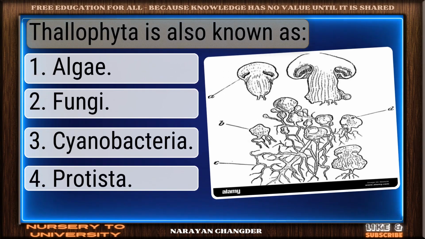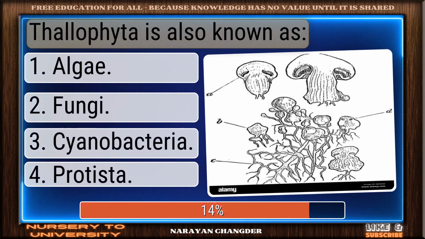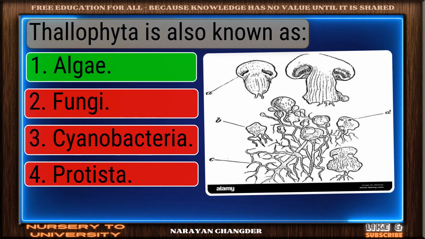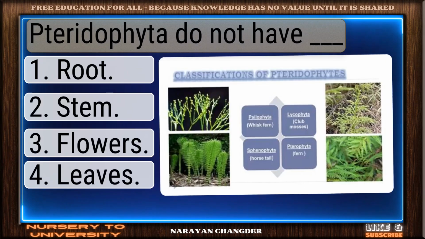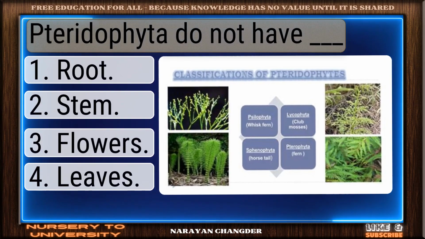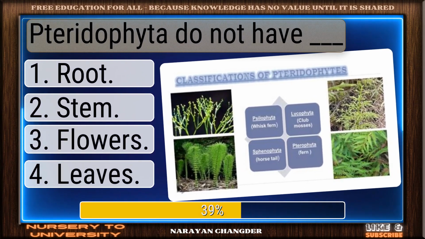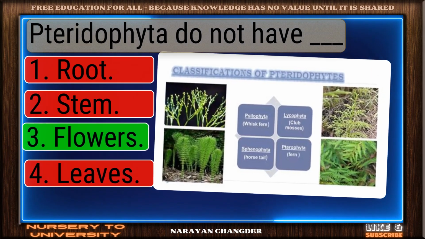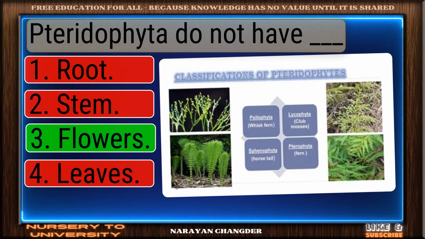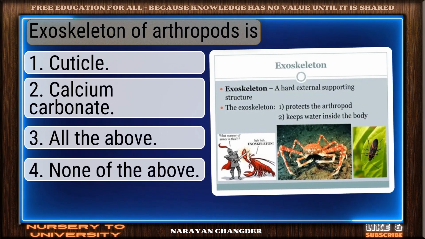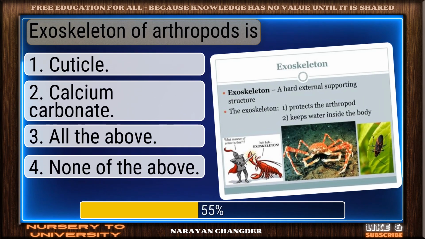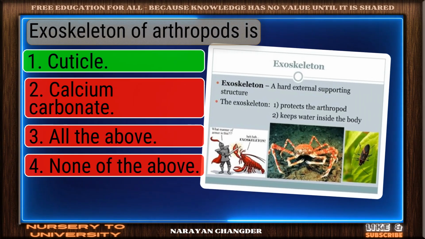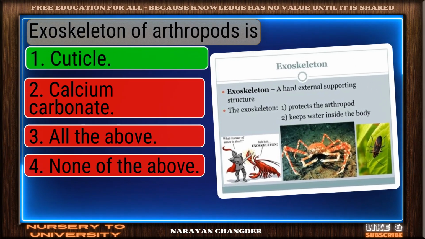Question number 258. Thallophyta is also known as. Good job. Your answer algae works well here. Question number 259. Pteridophyta do not have dash. Well picked. Flowers is the correct answer. Question number 260. Exoskeleton of arthropods is. Exactly. Cuticle makes sense, and it is the right choice.